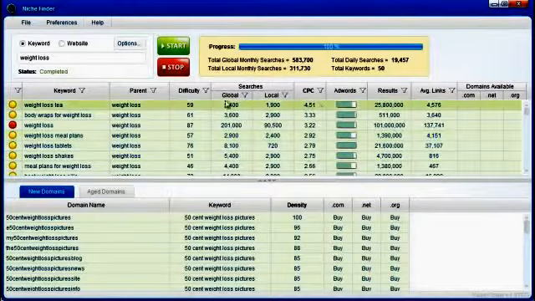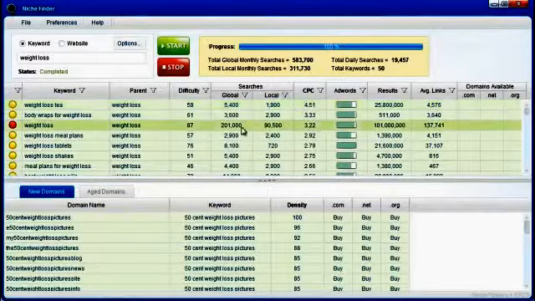So this keyword right here, weight loss tea, you can see that people in AdWords are paying $4.51 a click. Quite a few advertisers are advertising in AdWords using this keyword. It's a difficulty of 59, so pretty difficult still to rank in Google. 5,400 people search it a month. Average links for the top 10 ranked sites, 4,576.